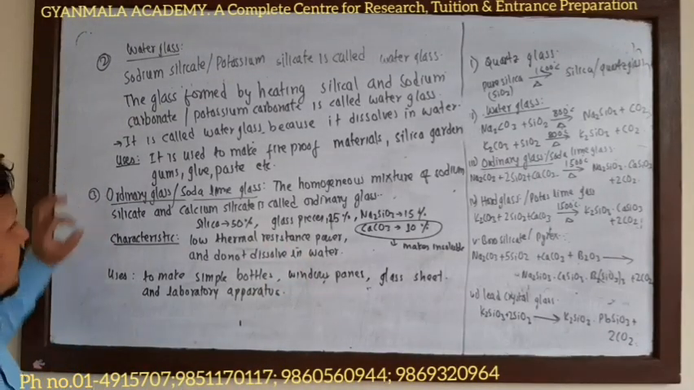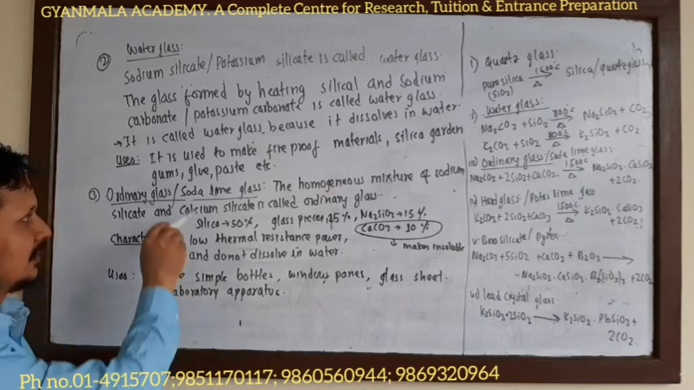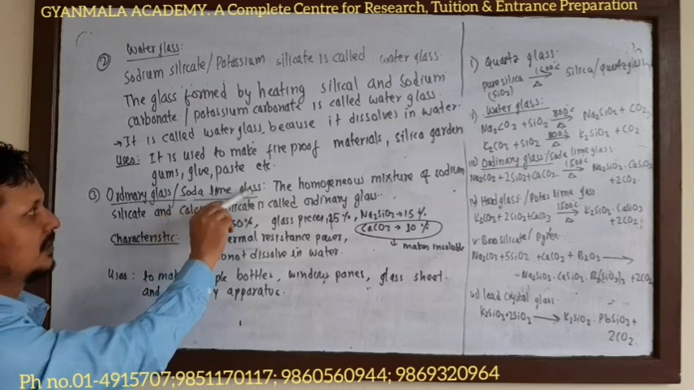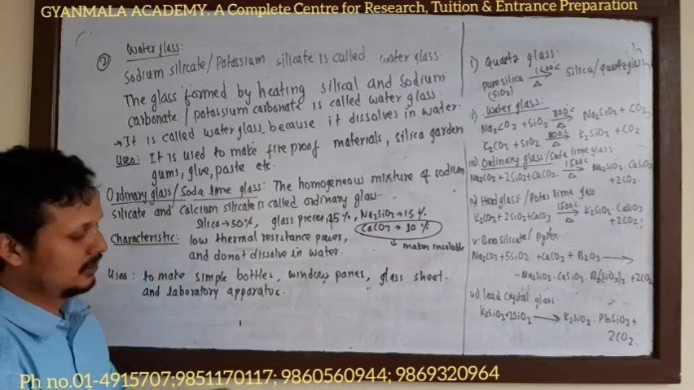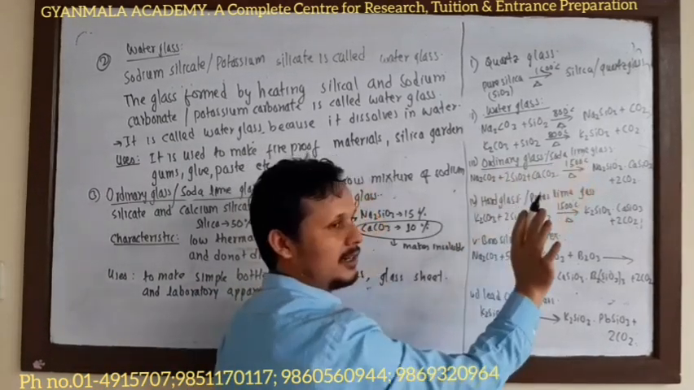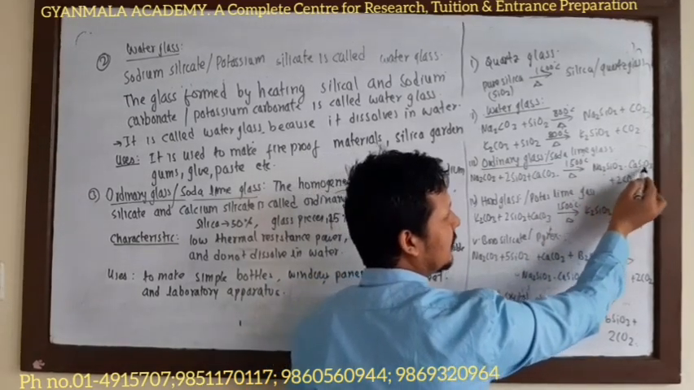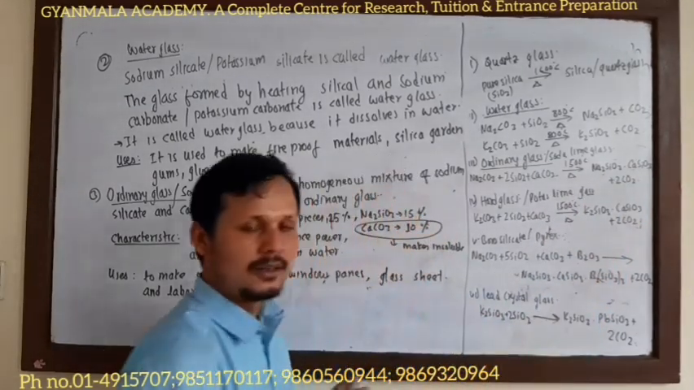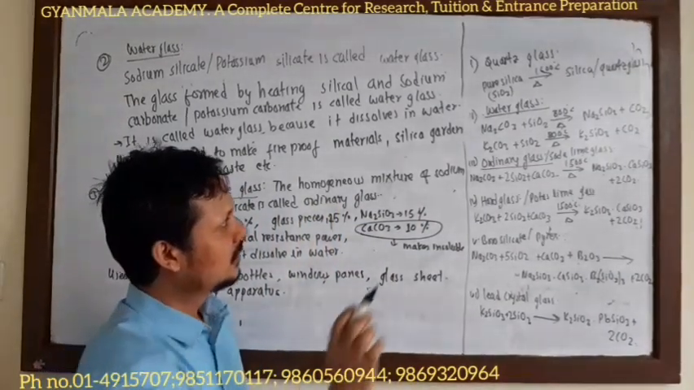Now, our third type of glass: ordinary glass or soda lime glass. Please look at the name carefully: soda lime glass. That is another name for ordinary glass. We can define ordinary glass as the homogeneous mixture of sodium silicate and calcium silicate. The homogeneous mixture of sodium silicate and calcium silicate is called ordinary glass.